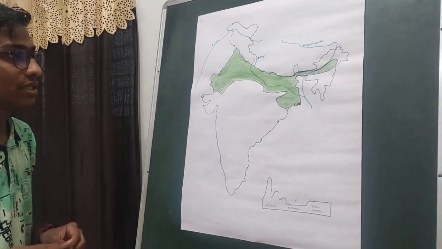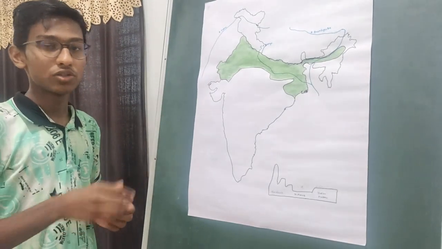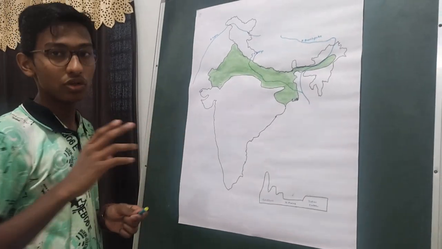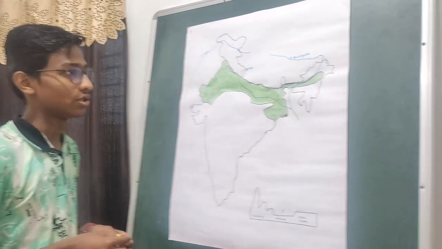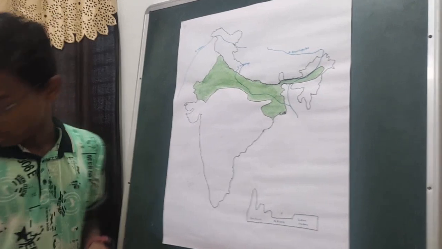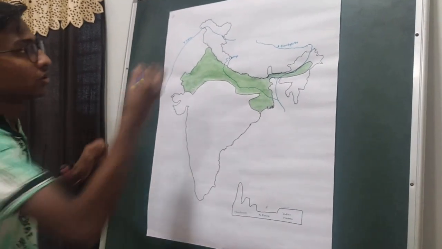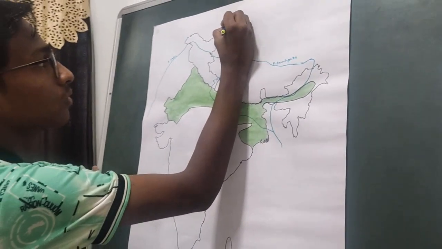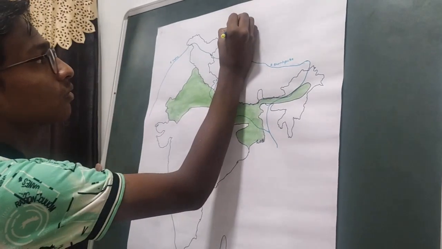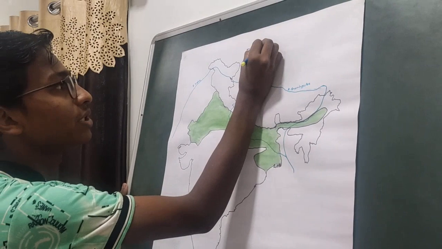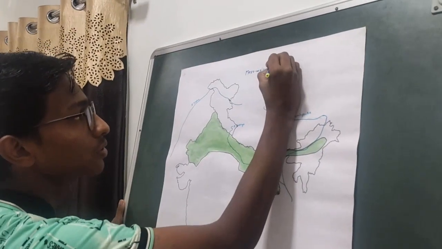So the northern plains are classified into two based on the mesoregions and the physiographic regions. First let us know about the mesoregions. When we talk about the mesoregions, there are four divisions.